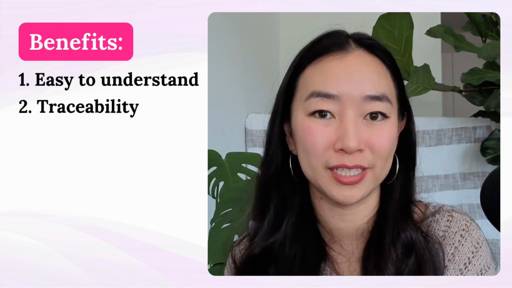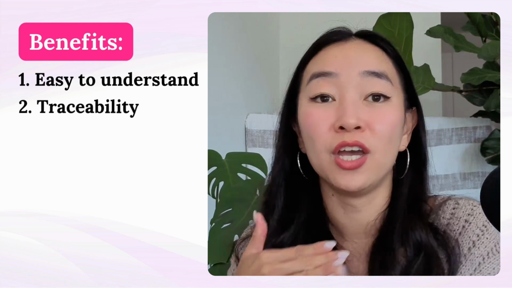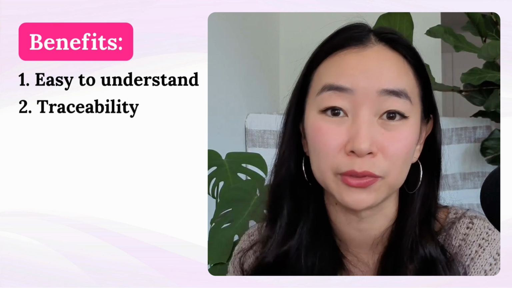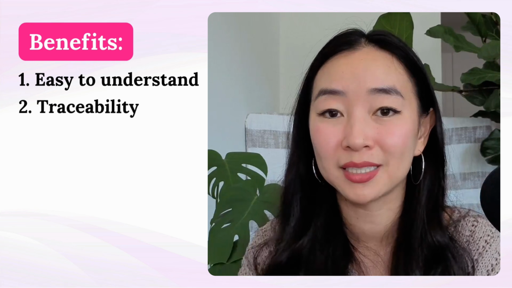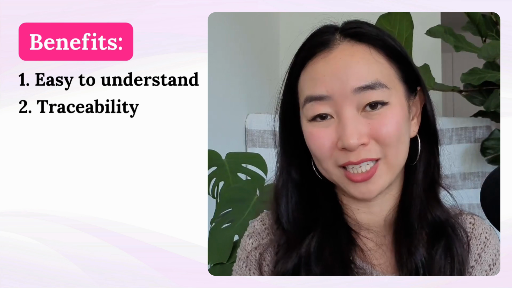Number two is traceability. This one's so important if you're going to put an AI agent into production. You need to know what happened every step of the way, what decisions were made, what tools were called, what were the inputs and outputs. And in n8n, it's so easy to see that in the logs that we looked at earlier together.